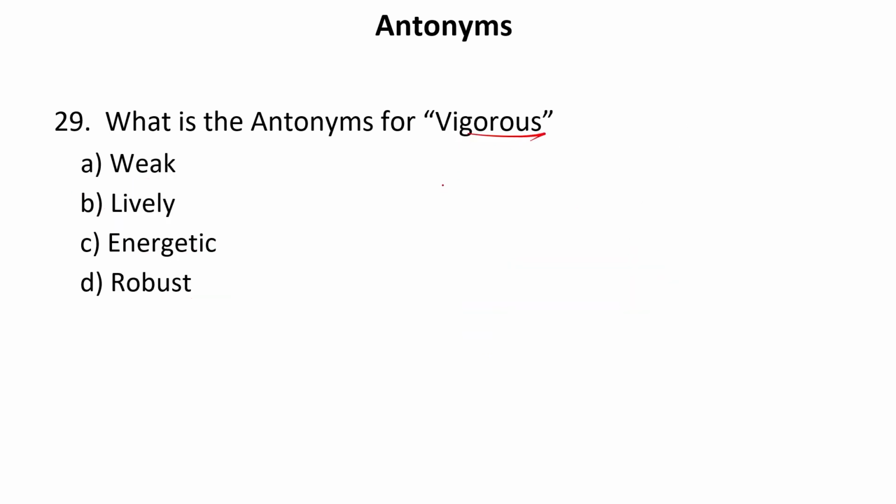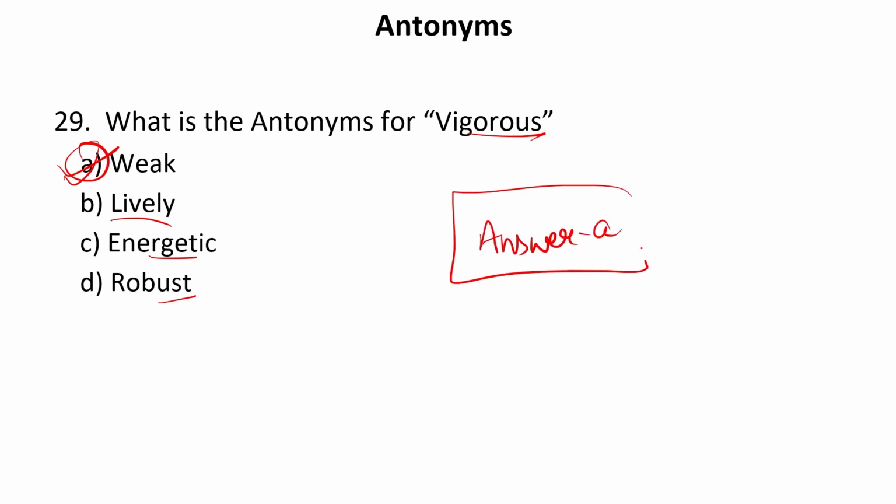Antonyms for vigorous. Vigorous means when something is very strong, lively, energetic, robust, enthusiastic. So the antonym is weak. So our answer is A. Now let us move to the next one.